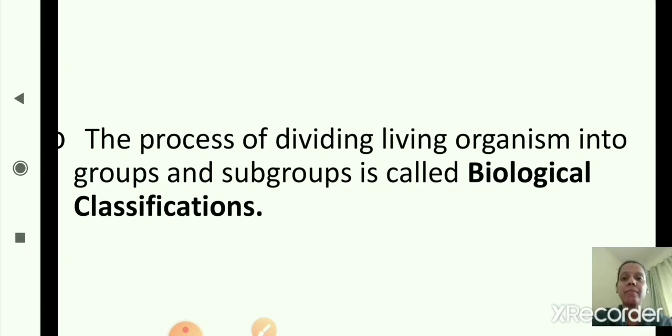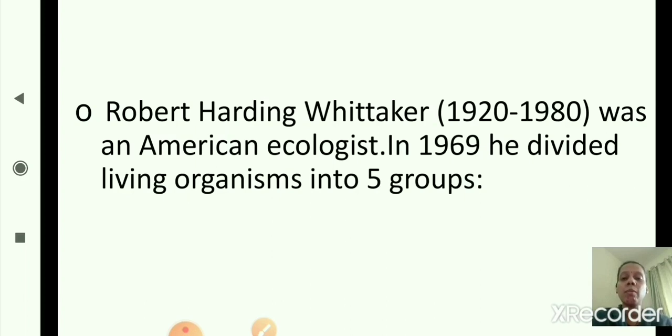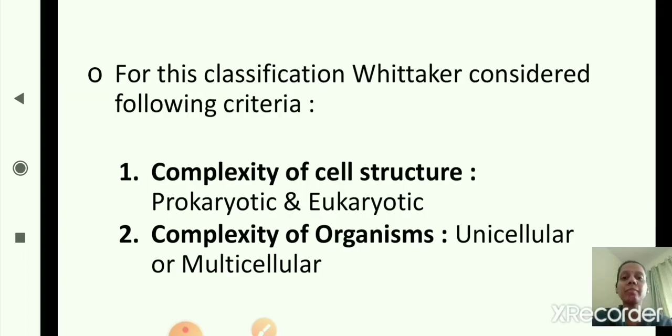Then the name of the scientist, Robert Harding Whittaker, was an American ecologist. In 1969, he divided living organisms into 5 groups. Now, for this classification, Whittaker considered the following criteria, which we will study now.